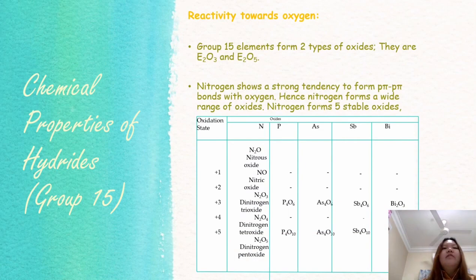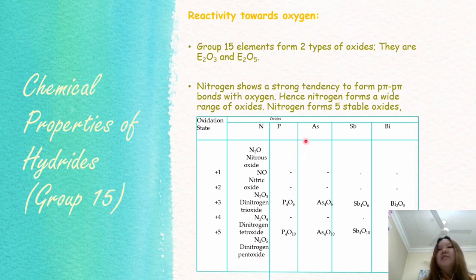Now let's move to chemical properties of hydrides. For the chemical properties, we will touch on the reactivity towards oxygen. Group 15 elements will form two types of oxide, which are E2O3 and E2O5. Nitrogen shows a strong tendency to form pπ-pπ bonds with oxygen, hence nitrogen forms a wide range of oxides. So nitrogen can form five stable oxides, which we can refer to in the table here: nitrous oxide, nitric oxide, dinitrogen trioxide, dinitrogen tetroxide, and dinitrogen pentoxide.